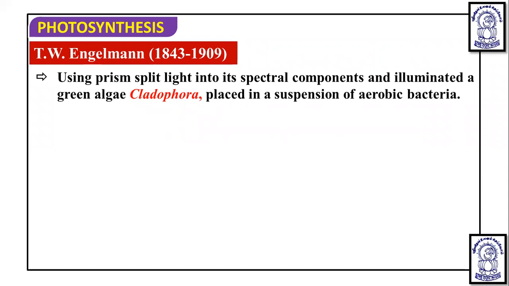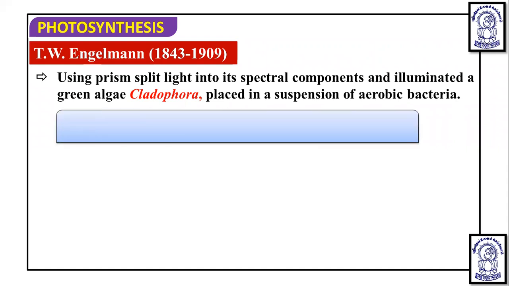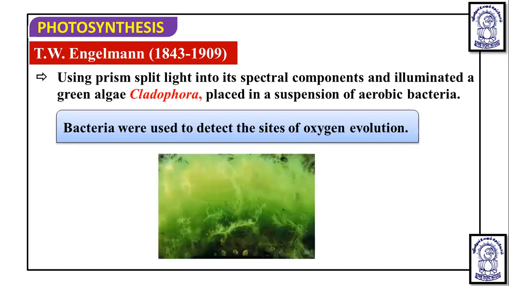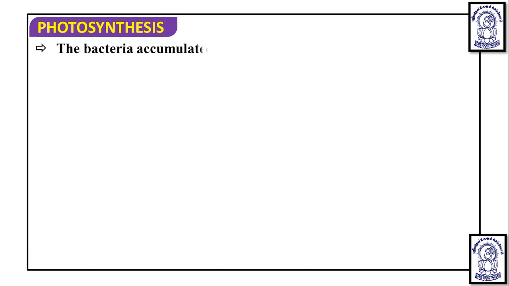They provided light, split it into different colors, and gave it to the suspension of Cladophora and aerobic bacteria. The bacteria were used to detect the sites of oxygen evolution.